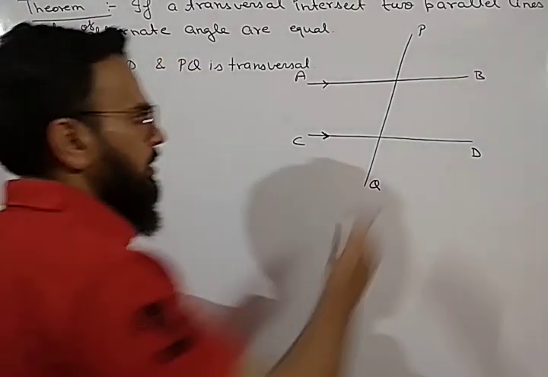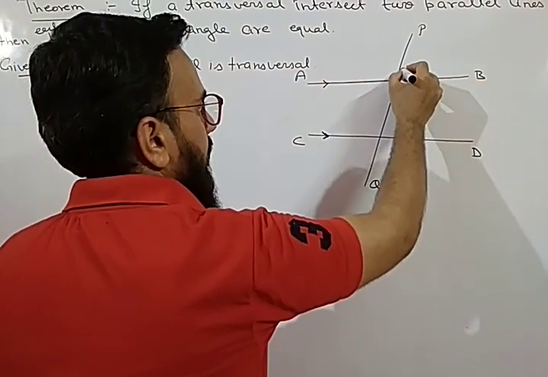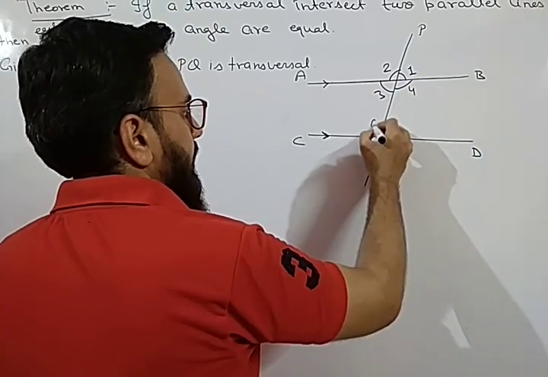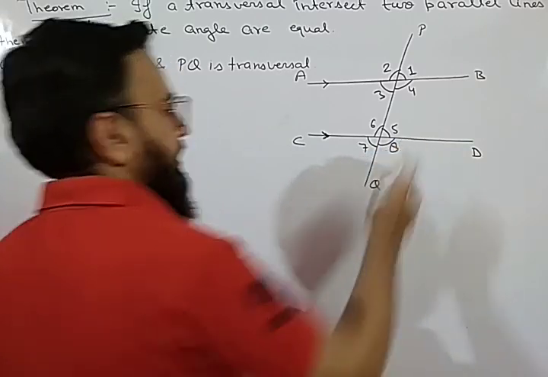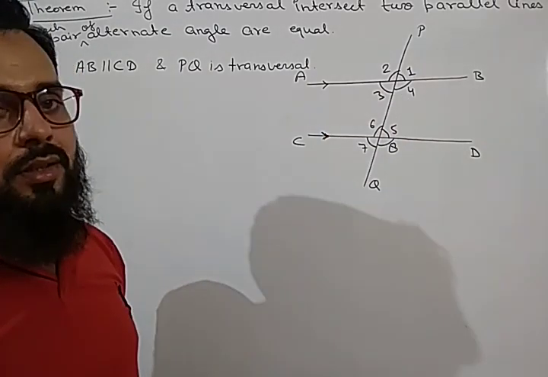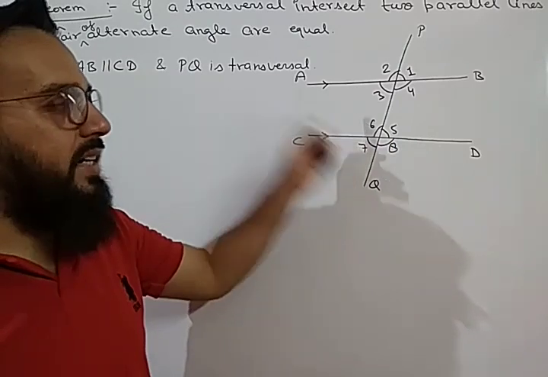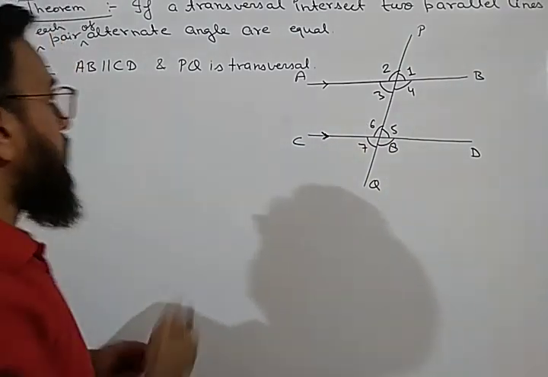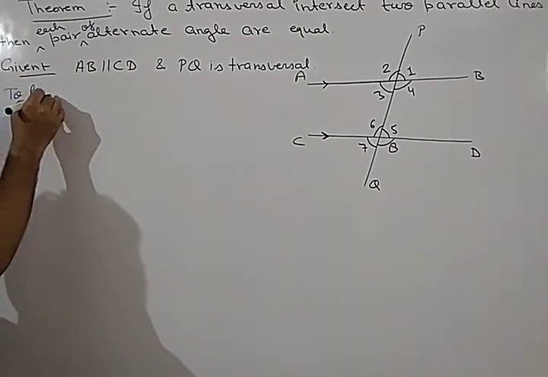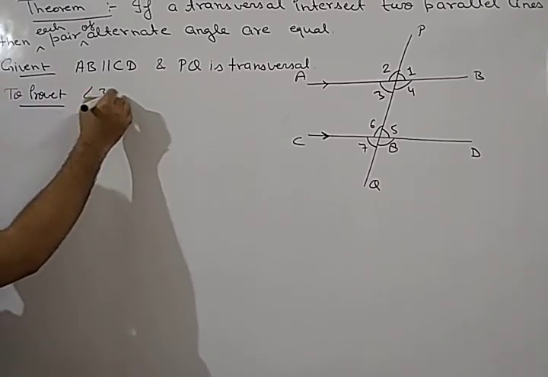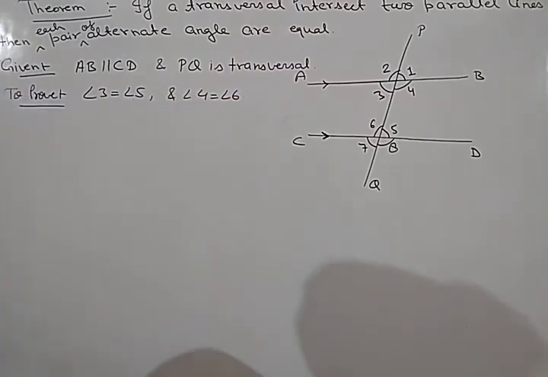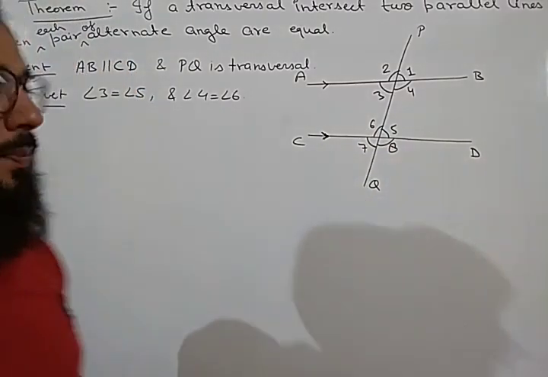So first let us mark the angles. Let us consider angle 1, angle 2, angle 3, angle 4, angle 5, angle 6, angle 7, and angle 8. We have already discussed what the alternate angles are in this figure. Alternate angles are 3 and 5, 4 and 6. These are two pairs of alternate angles. So we have to prove that each pair of alternate angles are equal. It means in to prove we will write: angle 3 equals angle 5 and angle 4 equals angle 6.